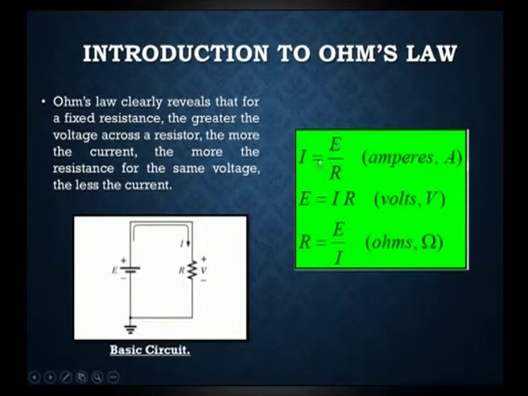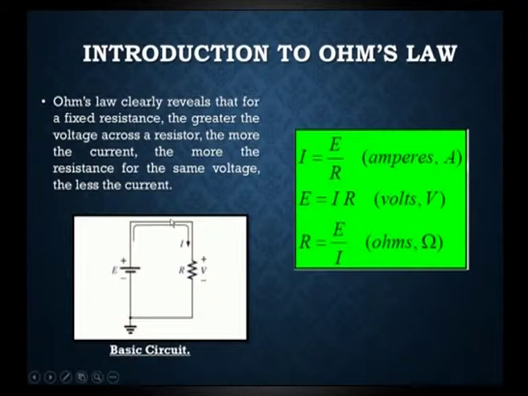I is equal to E by R, E is equal to I into R, and R is equal to E by I. We can rearrange Ohm's law to find current, voltage and resistance. This is the importance of Ohm's law: we are able to find current, voltage or resistance with its help.